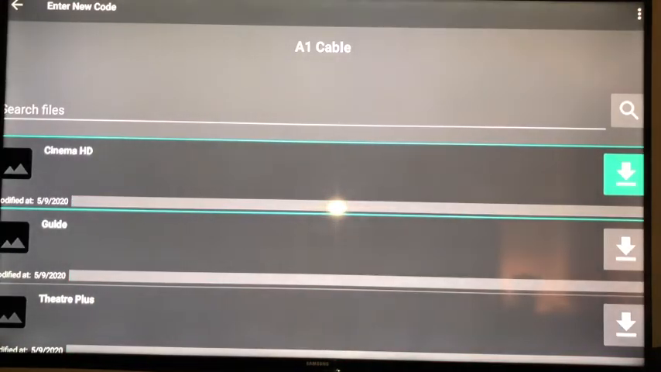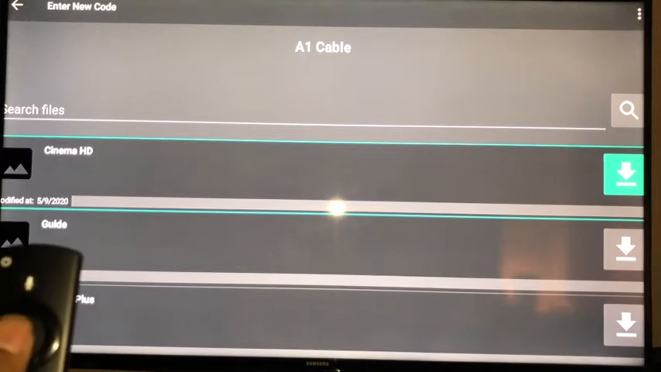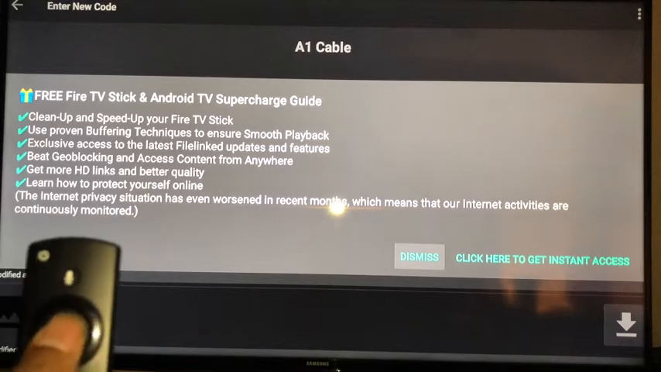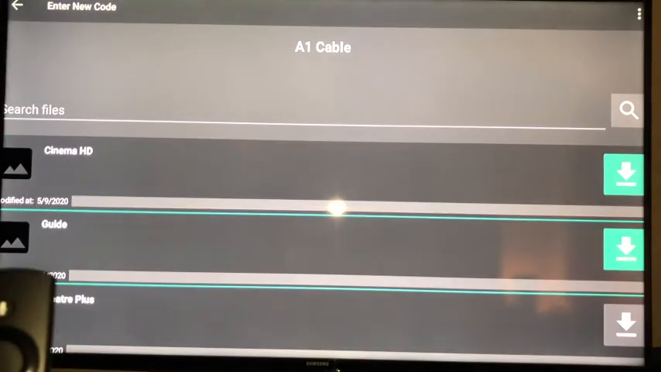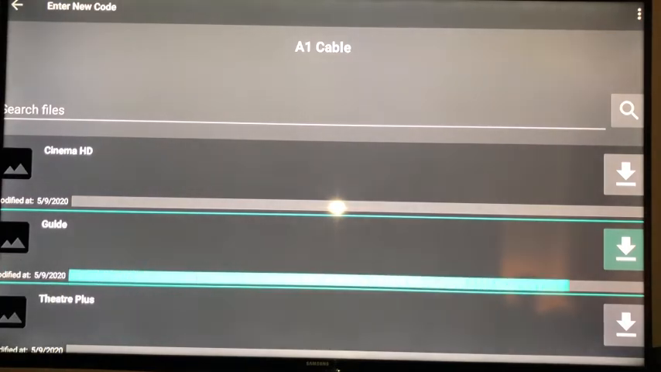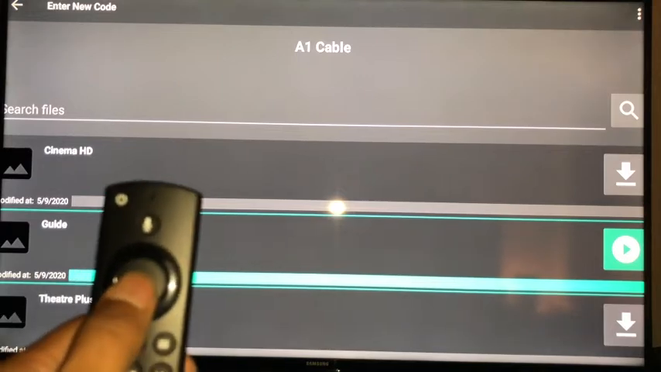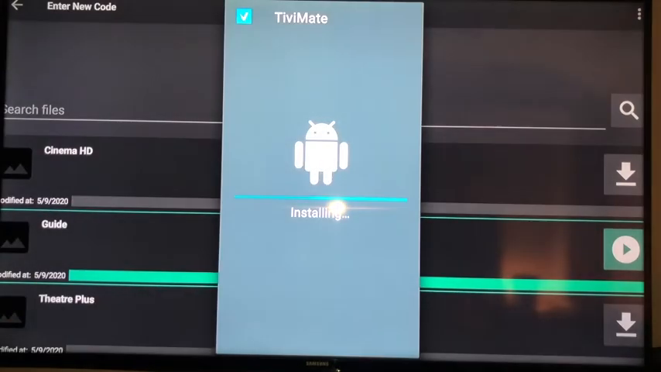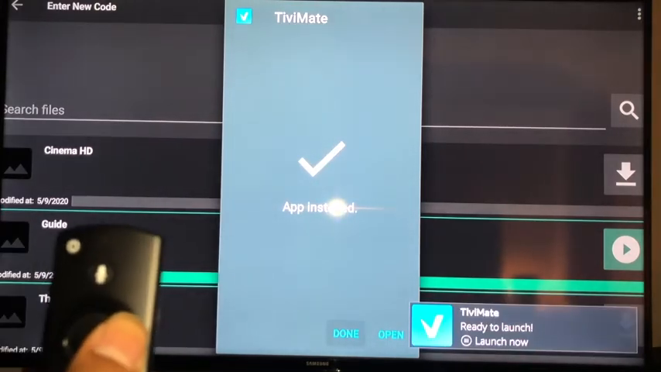Now what we want to do is go down to this guide right here, hit the down button. If this pops up, we hit dismiss. Go down to guide and click guide. Now that the download is finished, we're going to click guide again and move over to install and hit install. And now that that's installed, we're going to move over to open and click open.